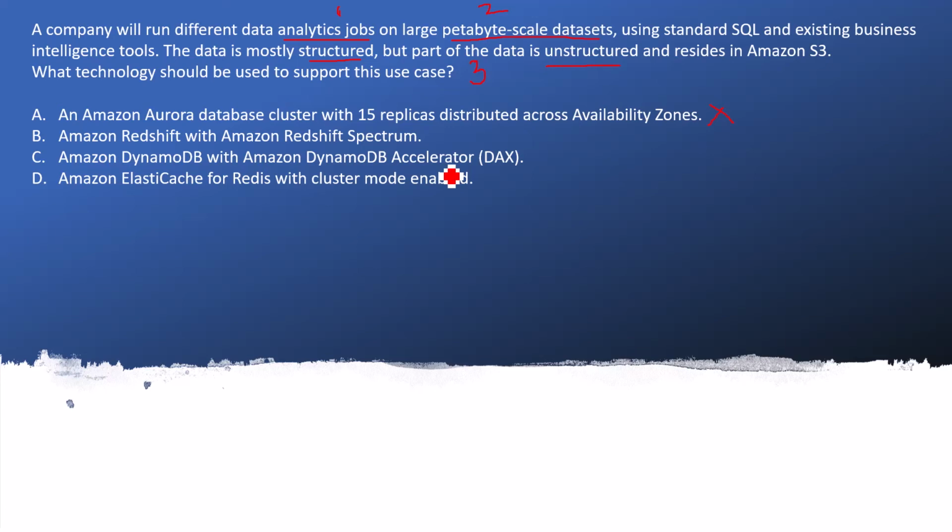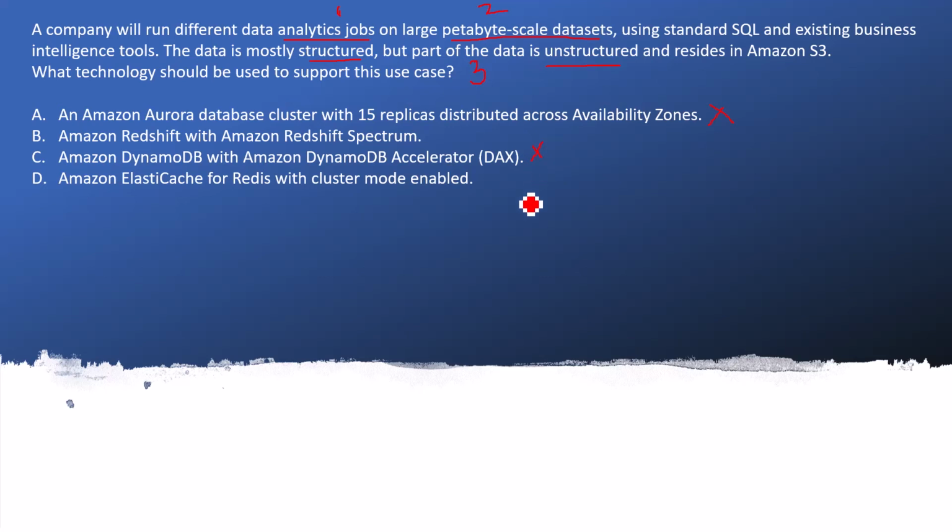Then you can adopt DAX on top of Amazon DynamoDB. But it is not advisable to store a petabyte scale data set in DynamoDB, and running analytics jobs can cause performance issues. So DDB with DAX is not the correct answer.